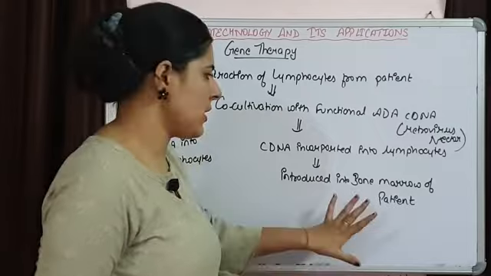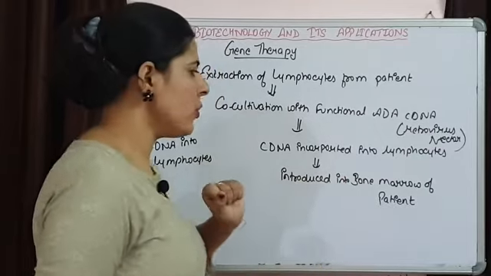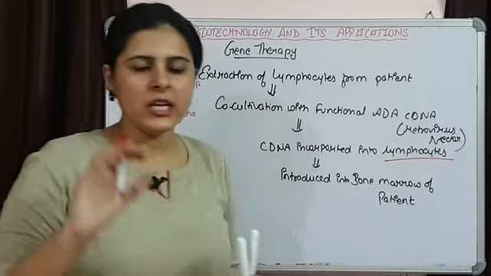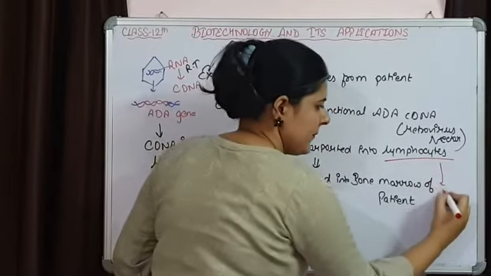The immune system is going to function. But one more thing is there, that these lymphocytes have a short lifespan.